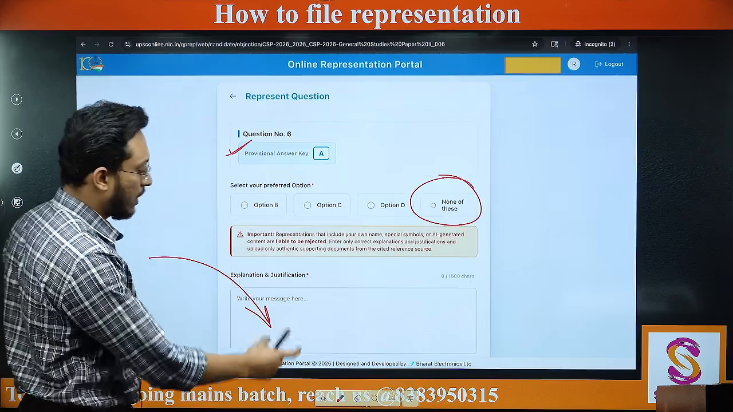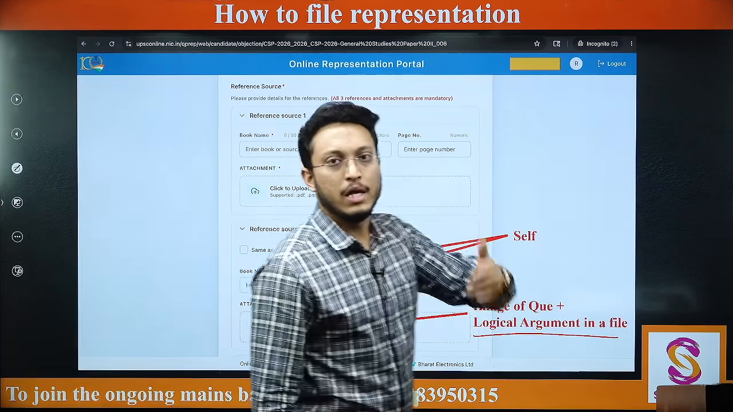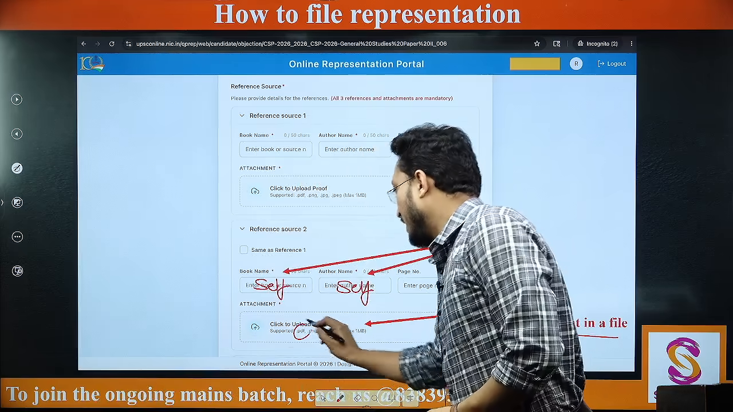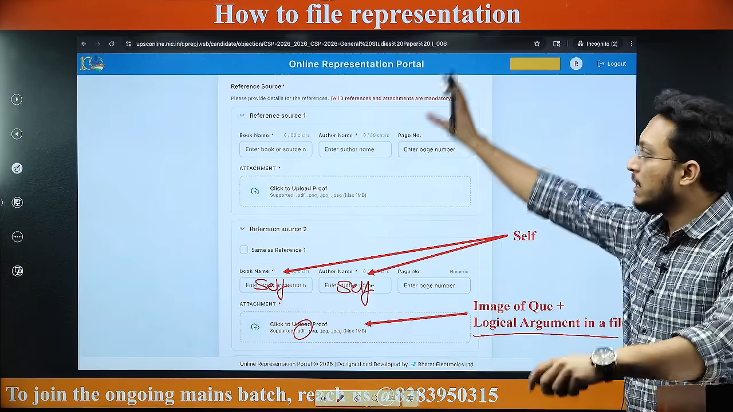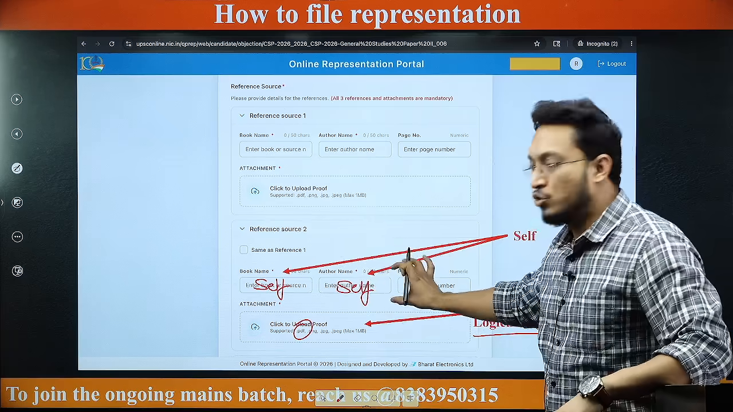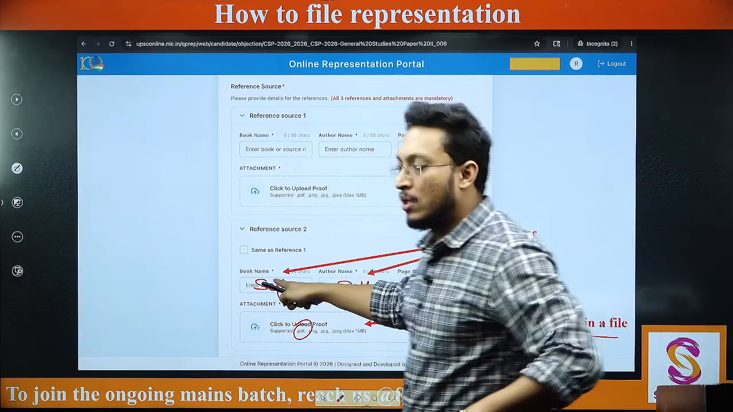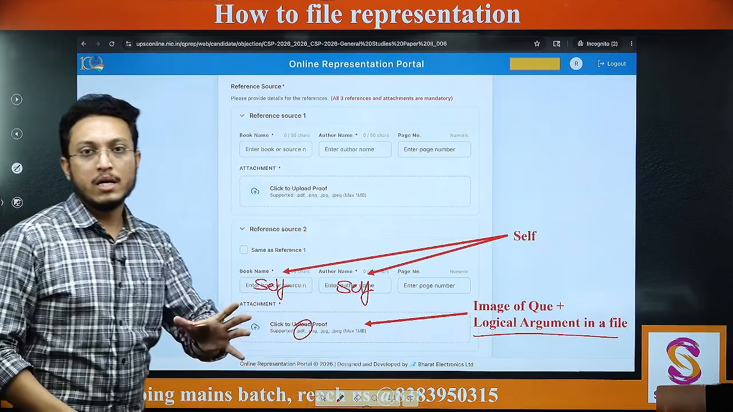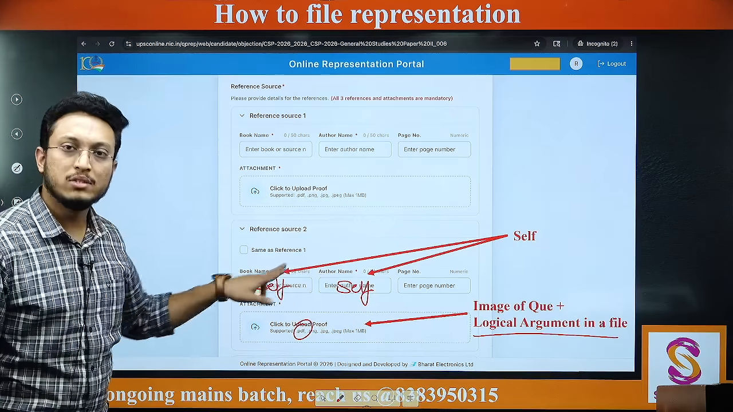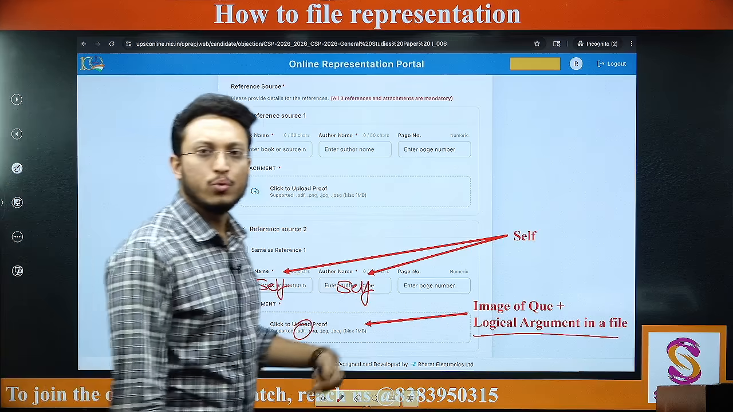आप यहाँ तो लिखोगे in this justification you will write, but you can give your logical arguments in the file and you can upload PDFs of that. So here in this representation portal you can upload all of it. अगर नहीं है कुछ बुक, कहीं से नहीं मिल रहा है, most probably you will not find any book for this कि ये कहाँ से आया है ये क्वेश्चन. So if you are not finding this, just write self here. You can attach all the proofs for judiciary based questions and all of it.